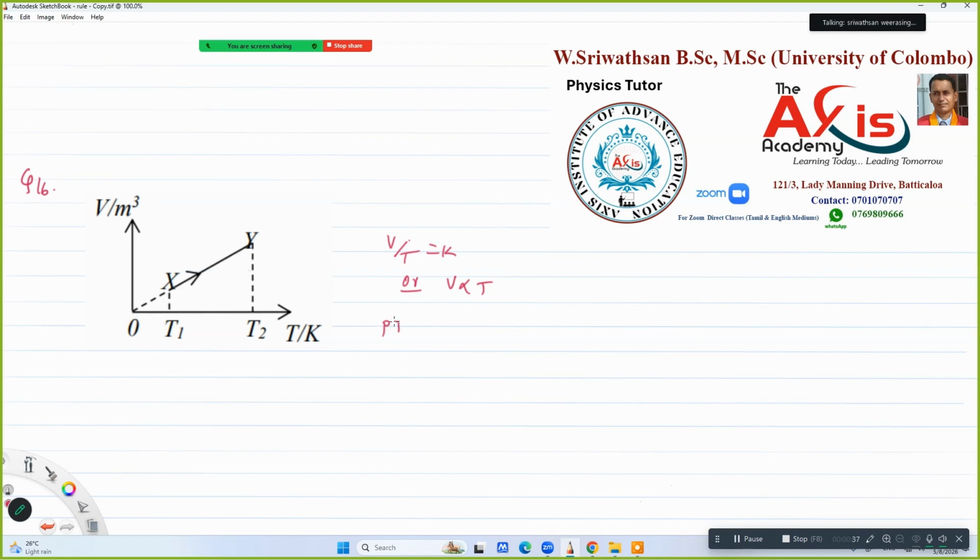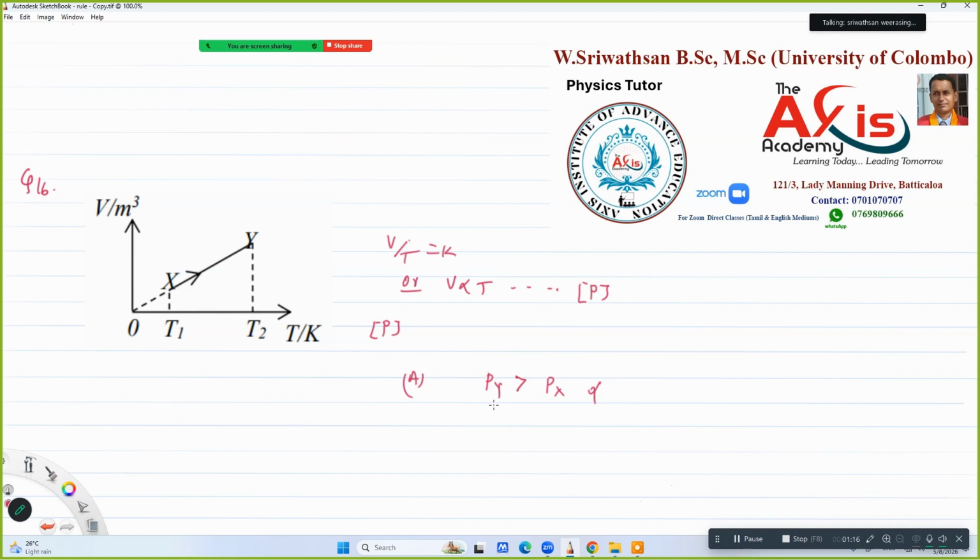That means pressure is constant. There are some statements given. A, pressure of the gas at state Y is greater than that in state X. It's wrong actually, because if you want to talk about Charles's law, then pressure should be constant.